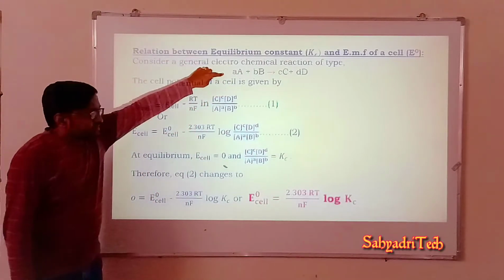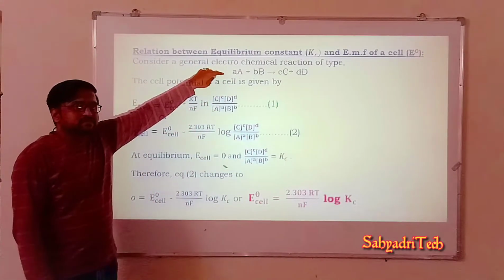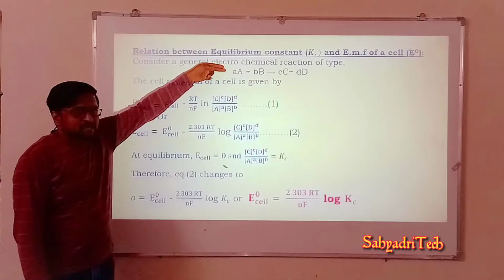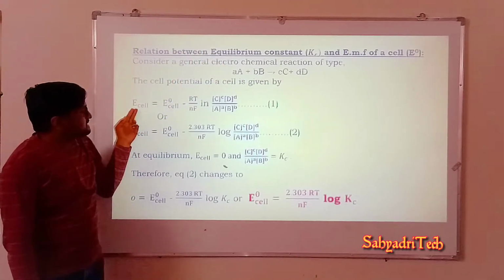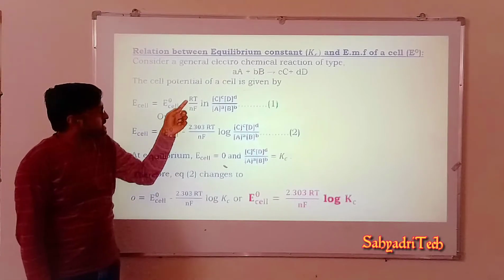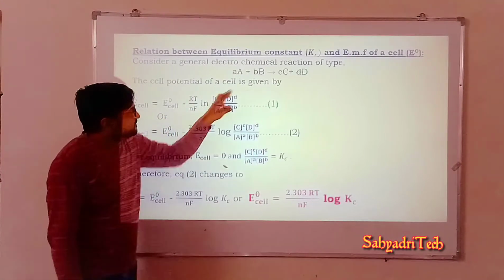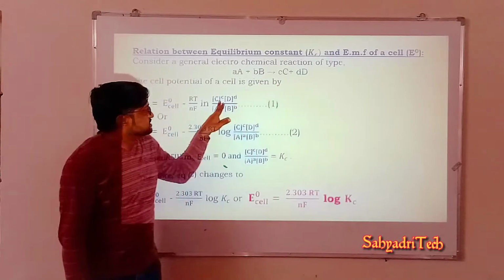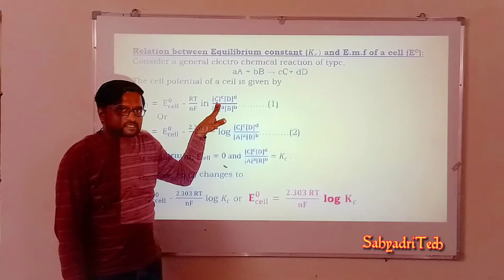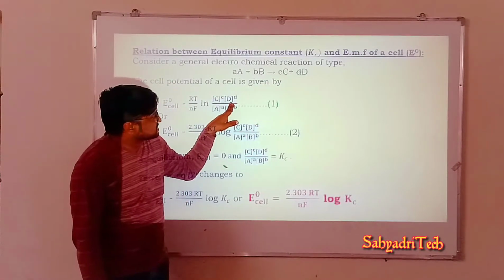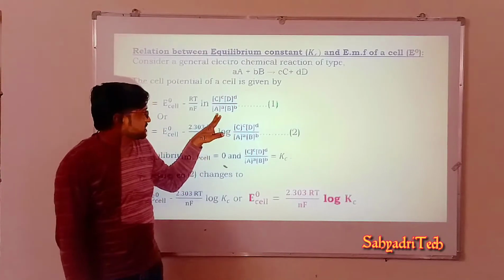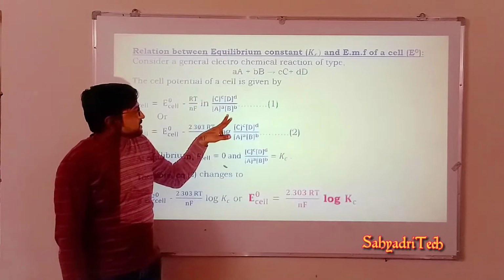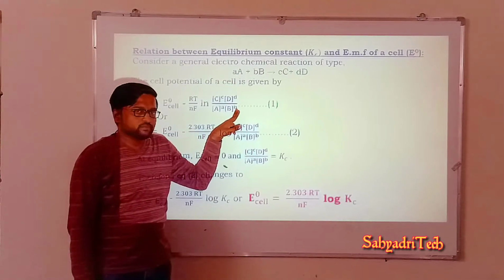For the given general chemical equation, how can we write the Nernst equation? I can write the Nernst equation as E cell is equal to E naught cell minus RT by nF ln of the concentration of products, concentration of C raised to c and concentration of D raised to d, divided by the concentration of reactants, concentration of A raised to a into concentration of B raised to b.